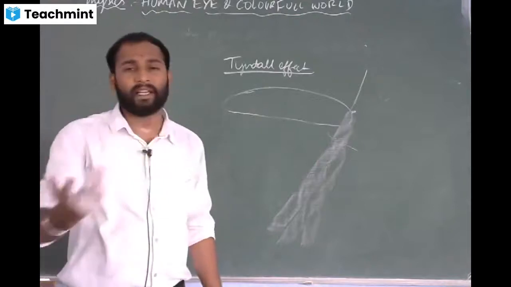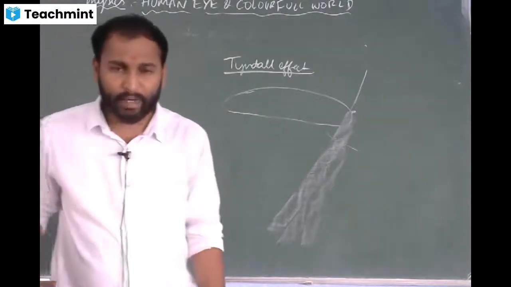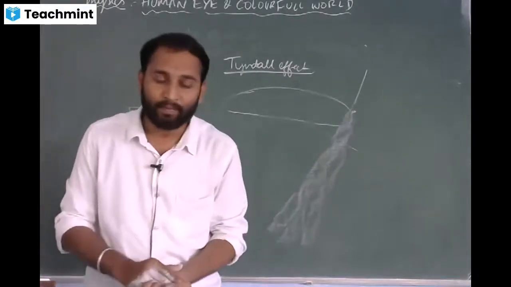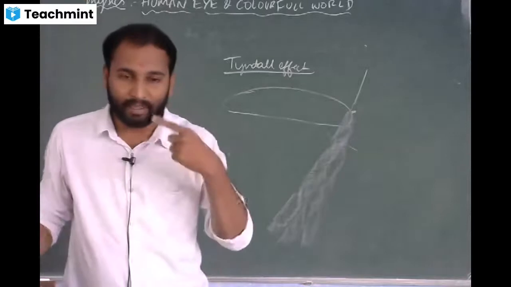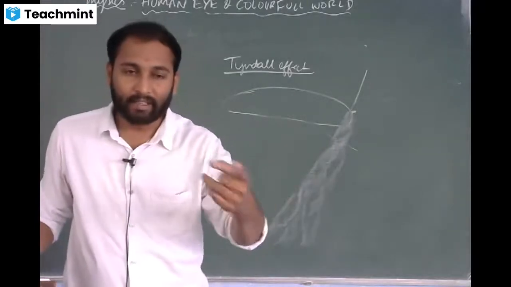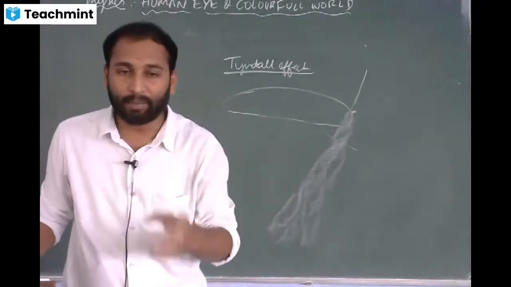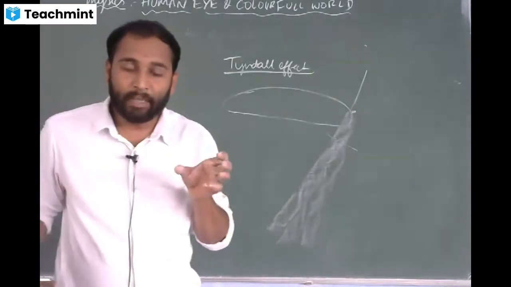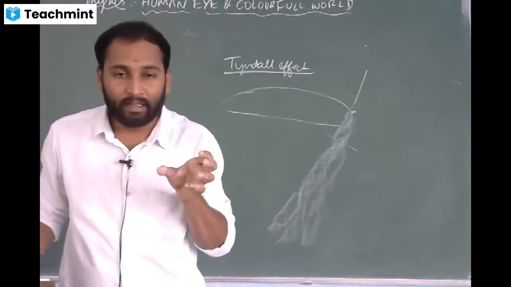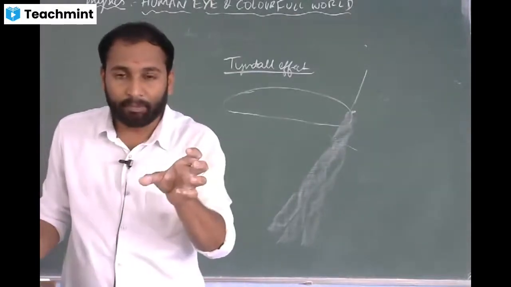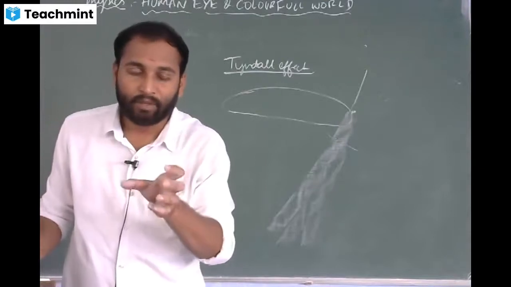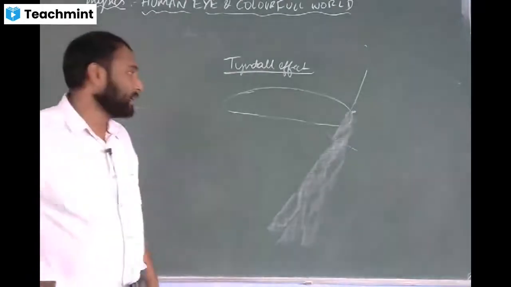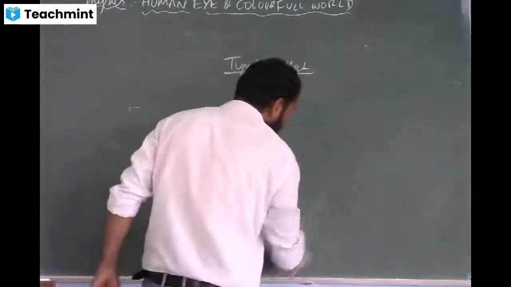Also, there are many examples. During night time, due to the dust particles present in the atmosphere, while traveling on a bike, you will be able to see the path of the headlight in a particular direction. That is possible because of the Tyndall effect. The beam of light from the vehicle hits the finer particles present in the atmosphere, so you can see the path of the beam of light from the vehicle. These are all examples of the Tyndall effect.